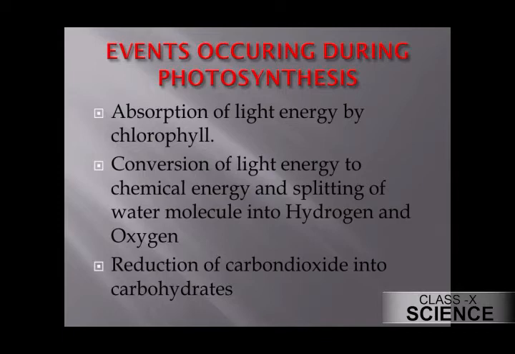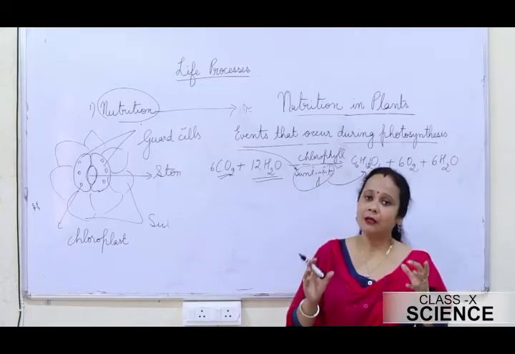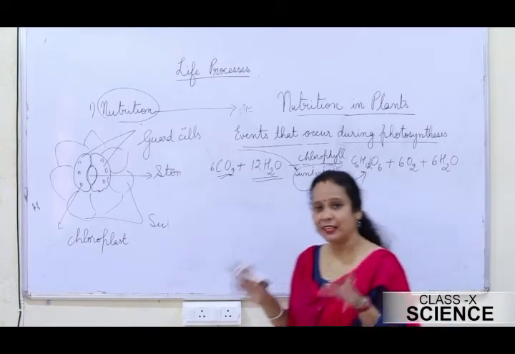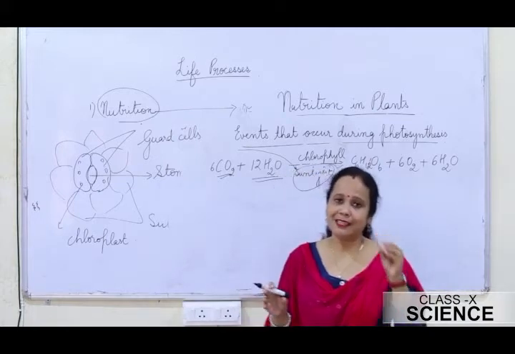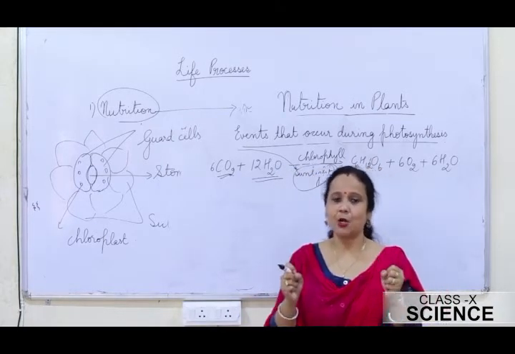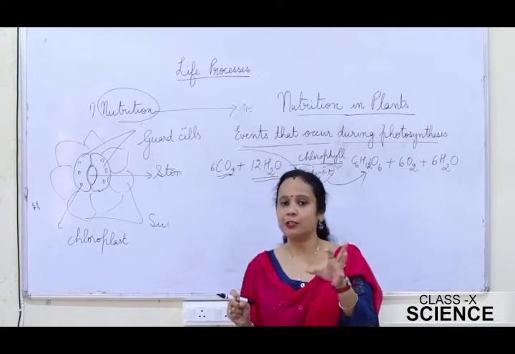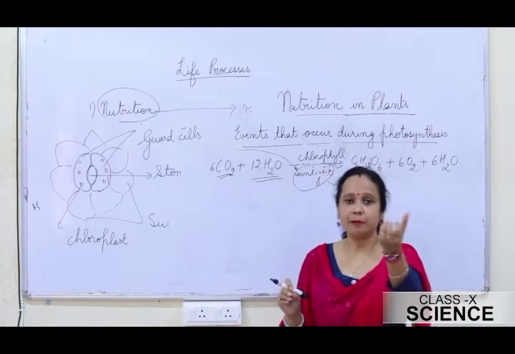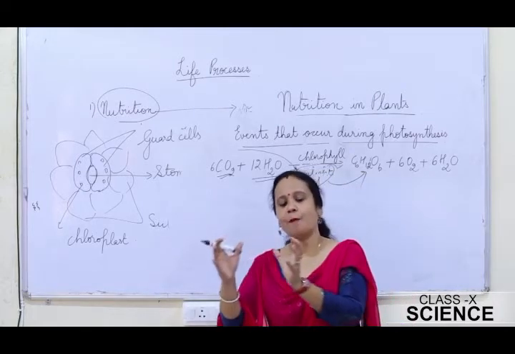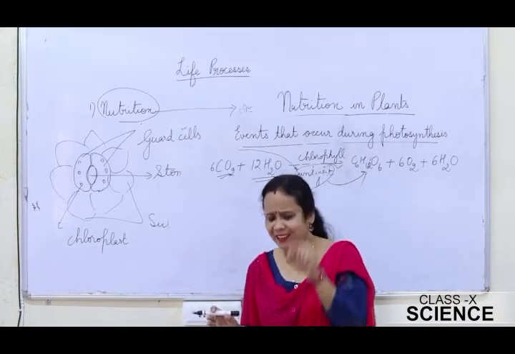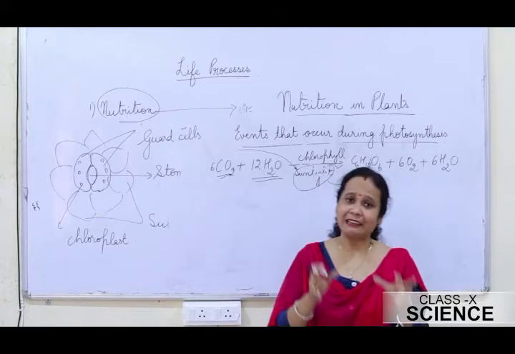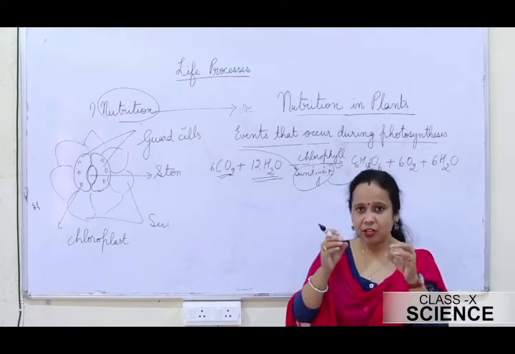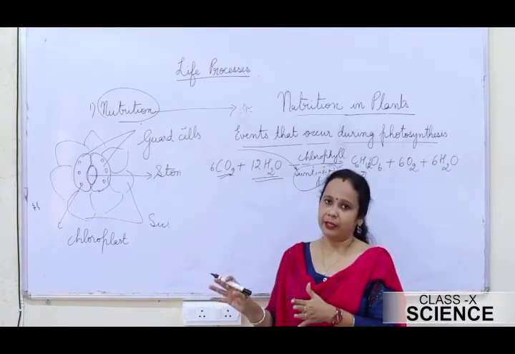Now let me tell you one thing, students, all these events don't take place simultaneously one after the other in all the plants. In the case of desert plants, they absorb carbon dioxide during the night. They don't open their stomata during the day. Rather, they open the stomata at night, absorb carbon dioxide and form an intermediate compound. This intermediate compound is acted upon by the energy absorbed by the chlorophyll during the day.